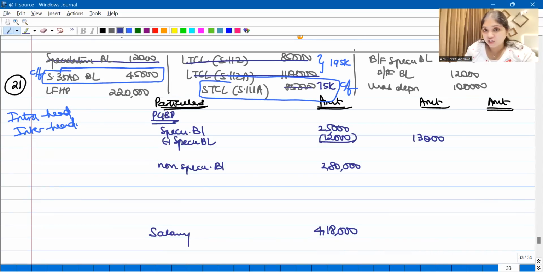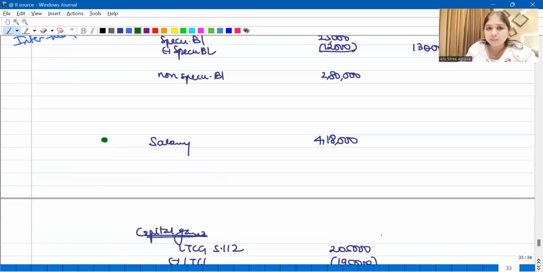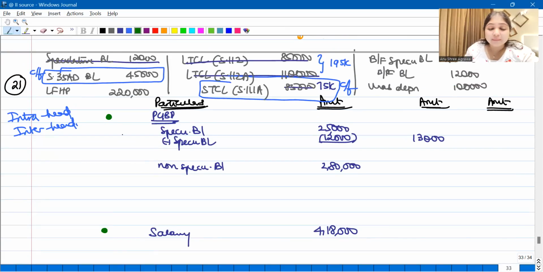See, don't straight away adjust. First think, against what and all can you adjust? Can you adjust against PGBP? Yes. Can you adjust against salary? Yes. And capital gains anyways reduced to 0. Tell me, against which of the two would you prefer to adjust? In this question, I will prefer to adjust it against salary.